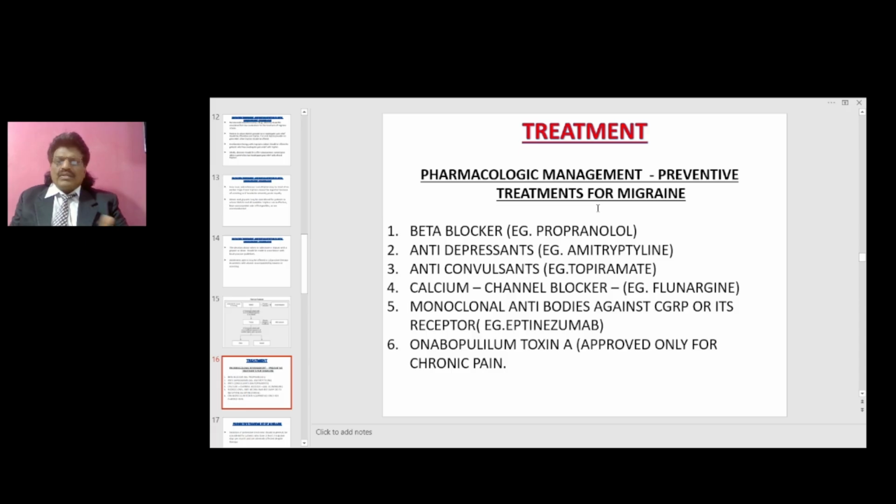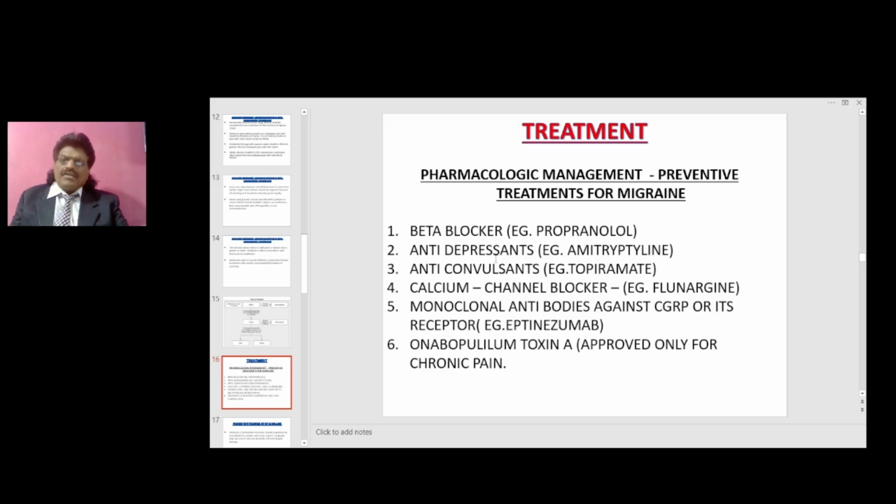So till now we have discussed acute treatment per se. What is the pharmacologic management, that is preventive treatment, for migraine? As I said, migraine treatment consists of treatment of acute attack per se and prophylactic or preventive treatment. So what are all the drugs available for preventive treatment for migraine? One is the beta blocker, example propranolol. Second is the antidepressant amitriptyline.